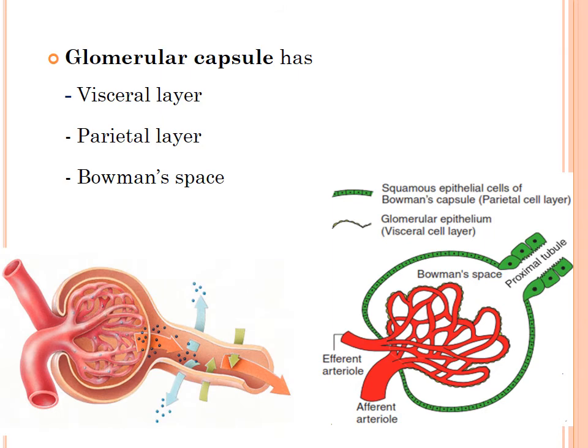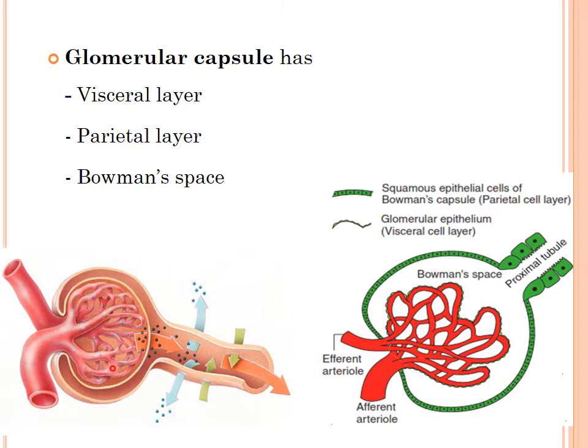Now coming to the glomerular capsule. The glomerulus is basically a rounded tuft of capillary network, and the glomerular capsule is a blind cup-shaped end of the renal tubule. These are the proceeding parts of the renal tubule. The initial portion, making a cup shape, is known as the glomerular capsule. It basically has two layers, a visceral layer and a parietal layer, and in between these two layers there is the Bowman's space. You can look at here.